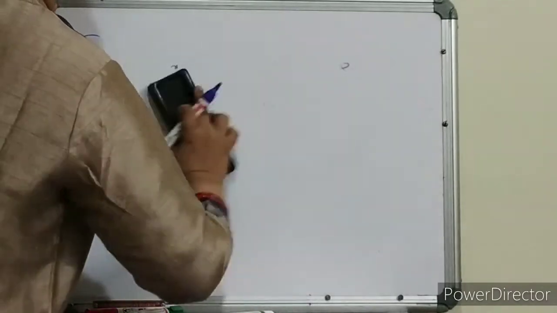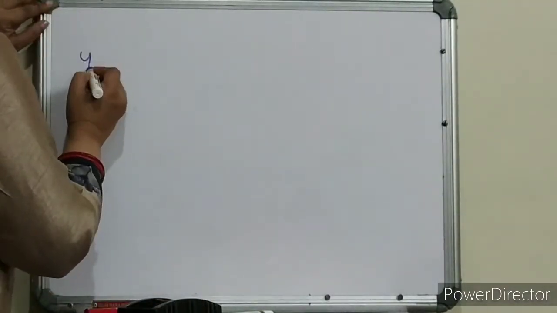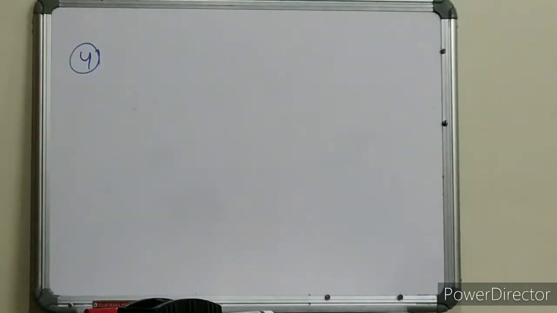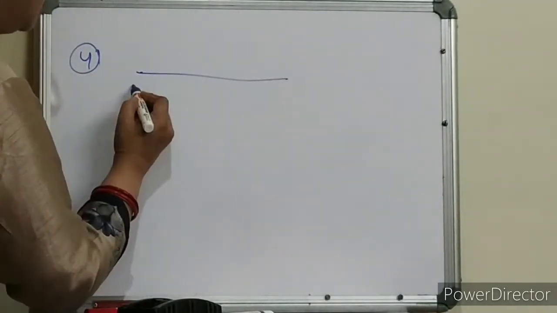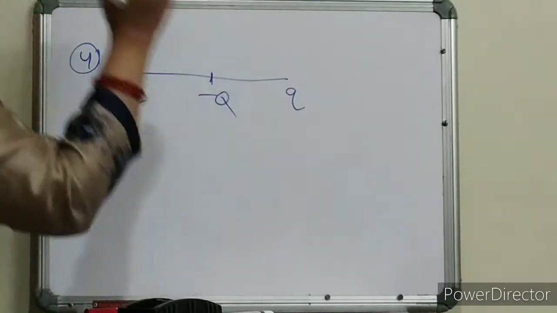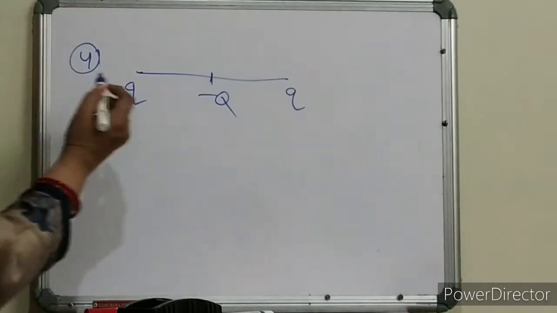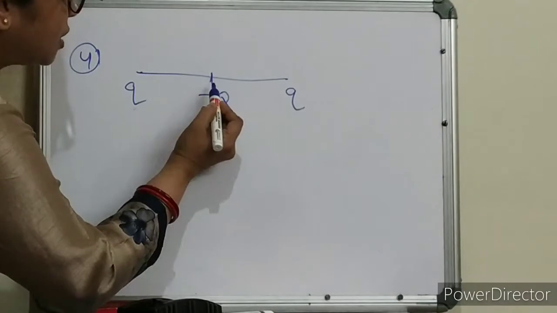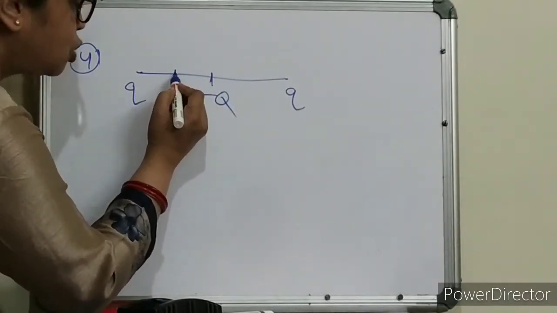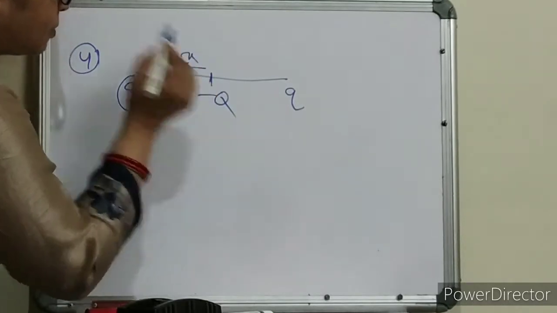What is the fourth case? Now q, here I have kept minus q. Okay. Then what will happen? See, I am now displacing this minus q from the mid position towards this left charge, x distance.